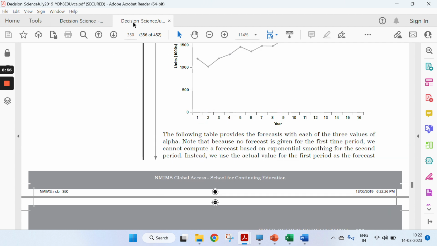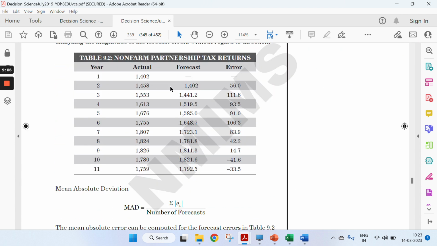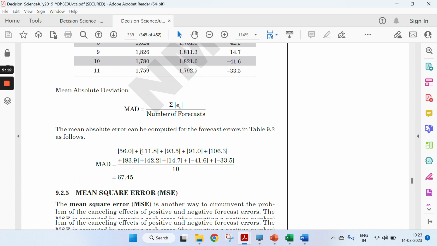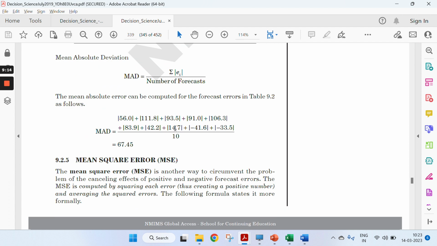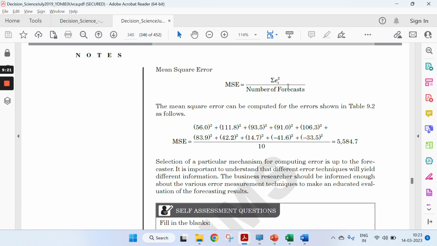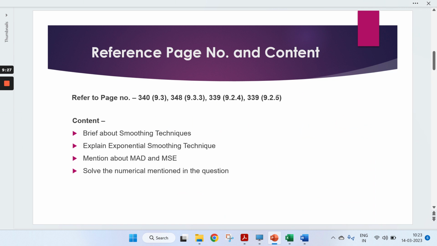If you are not sure how to calculate, again go back to page number 339. There it's given as the actual value, forecasted value, error. The sum of all the absolute errors divided by the number of forecasts will give you MAD. You just need to calculate this again for each alpha value. And MSE is simply the sum of squared errors divided by the number of forecasts. So you just need to square each value, sum up and divide it by the number of forecasts. This way you will get the MAD value, you will get the MSE value, right?